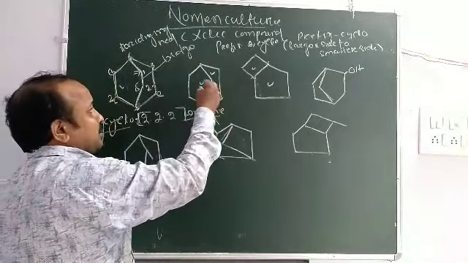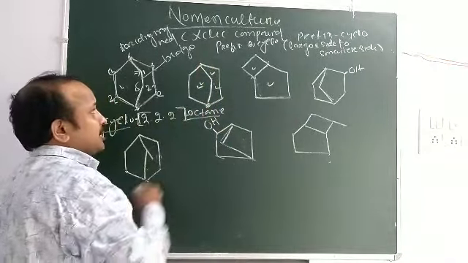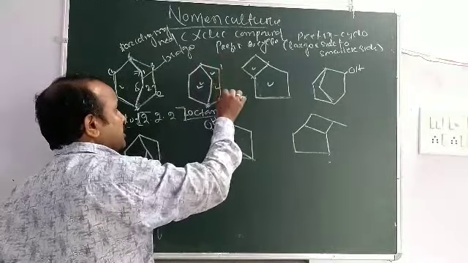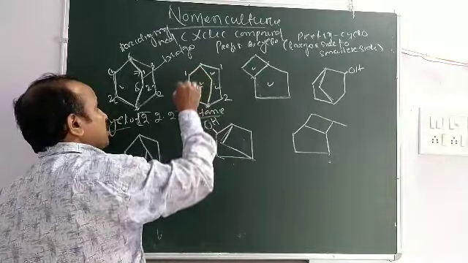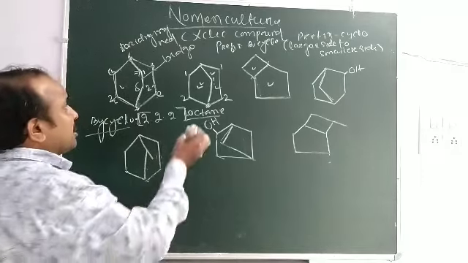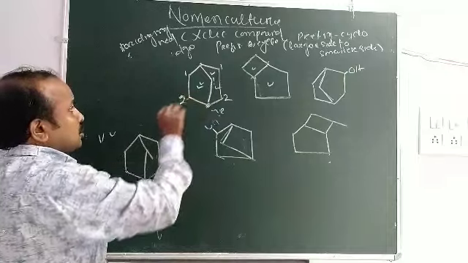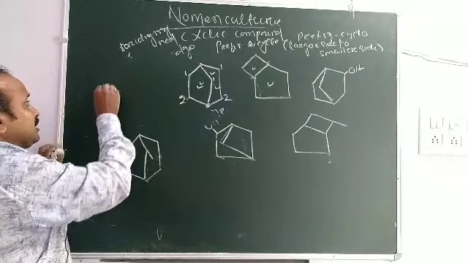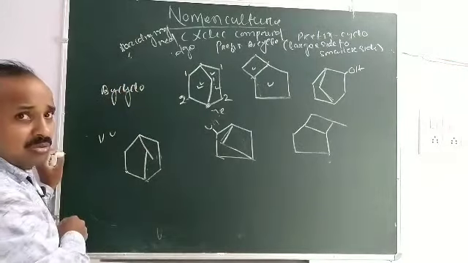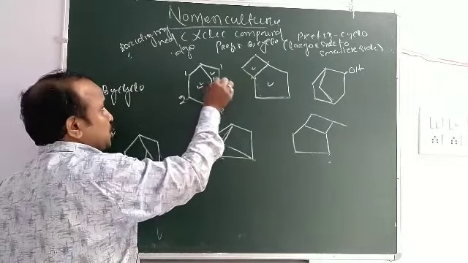Then here is a bicyclic compound, one ring is this, one is this. Then this is the bridging head. This is the bridging head. This is the bridging chain. As we go to this, here is 1, here is 2. This side also 1, 2, and this side contains 1. So you name first the prefix bicyclo. Here is 2, here is 2, here is 1.